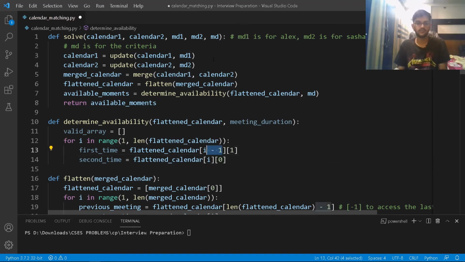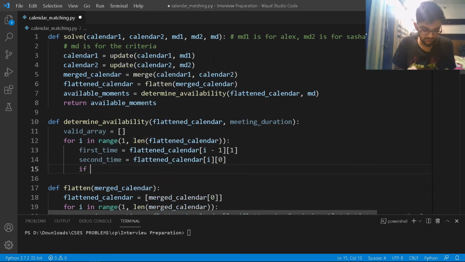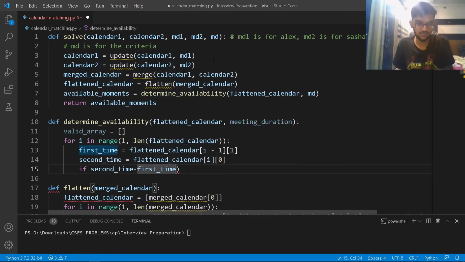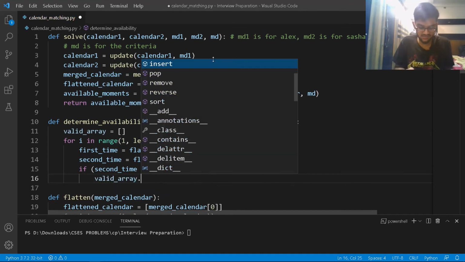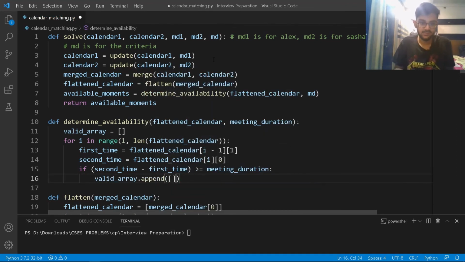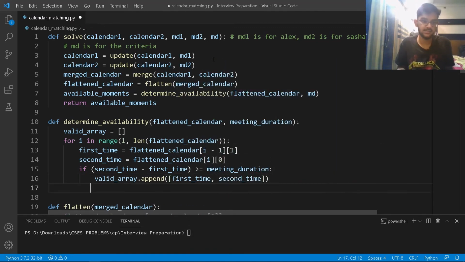And why i minus 1? Well, we are accessing the previous one. As simple as that, right? And I hope that's all clear. I'll check if second time minus first time, I'll just enclose that in rounded brackets, it looks good, is actually greater than or equal to the meeting duration, right? Then in that case, I'll just have the information. So valid array dot append what? I'll just append first time and then second time, right? As simple as that. Now that we are done with this, I'll just simply return valid array.